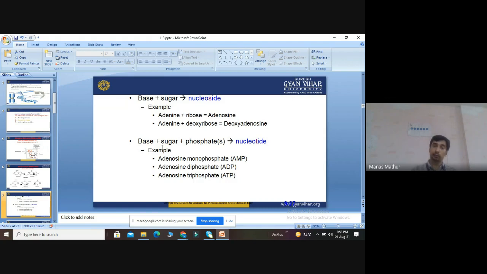Base and sugar are the same in both. For example, adenosine monophosphate, adenosine diphosphate, adenosine triphosphate, depending upon the number of phosphate groups: one is monophosphate, two diphosphate, three triphosphate. Base, sugar and phosphate make a nucleotide, and without phosphate it is a nucleoside. So this is the basic structure.